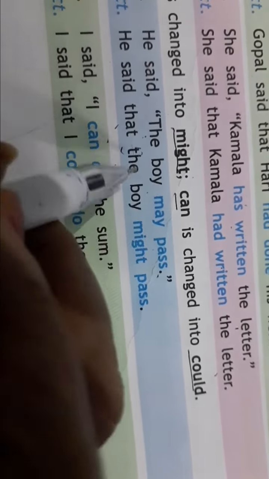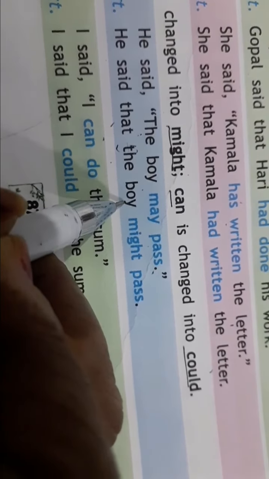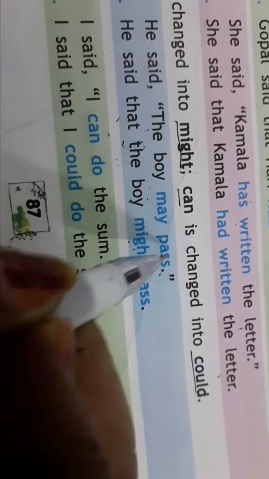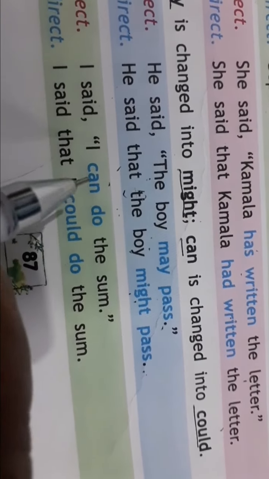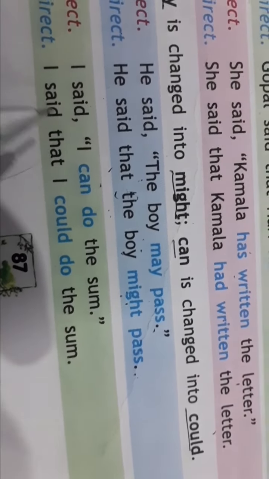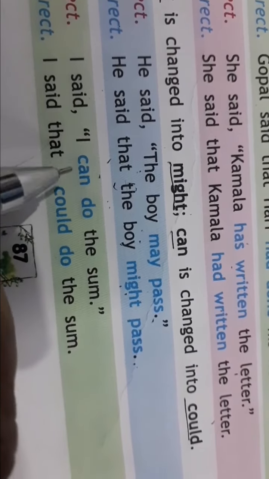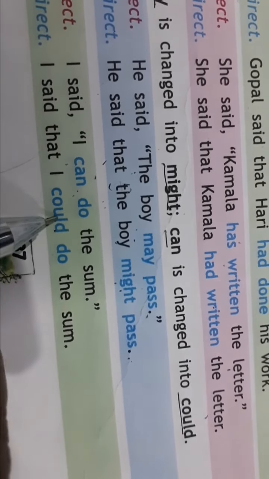Okay. He said that the boy may will change into might. He said that the boy might pass. Remove all the punctuation marks except full stop. I said, I can do the sum. I said that I could do the sum.